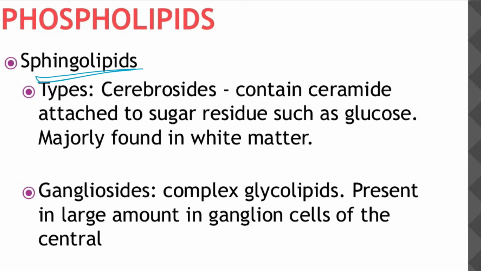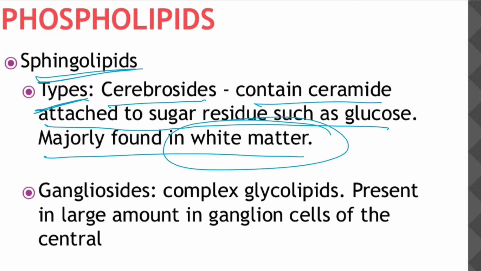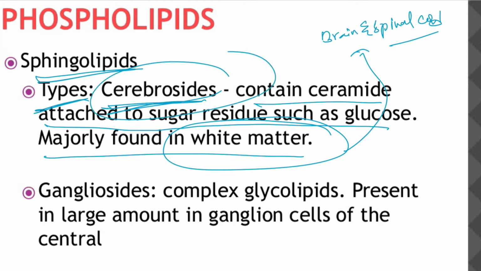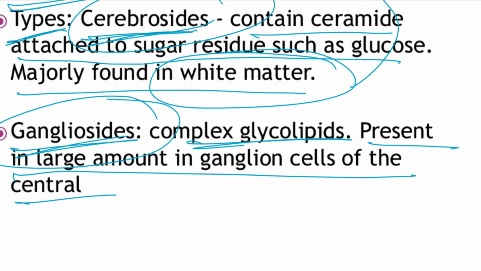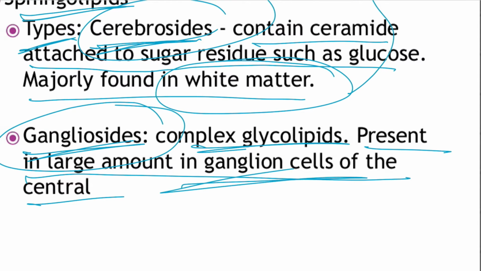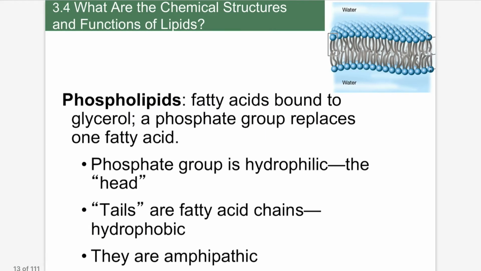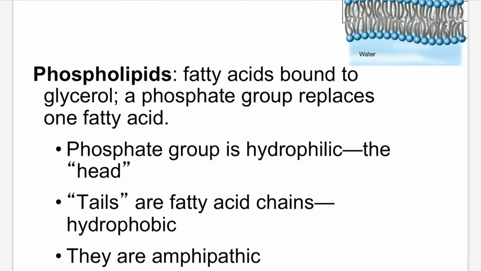In sphingolipids also, there are types. Cerebrosides contain ceramide attached to a sugar residue such as glucose, and are majorly found in the white matter of the brain and spinal cord. White matter consists of these cerebrosides. Gangliosides are complex glycolipids present in large amounts in ganglion cells of the central nervous system. Then we discussed phospholipids briefly.